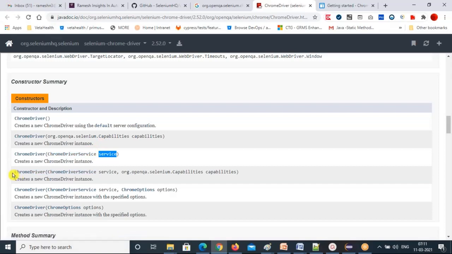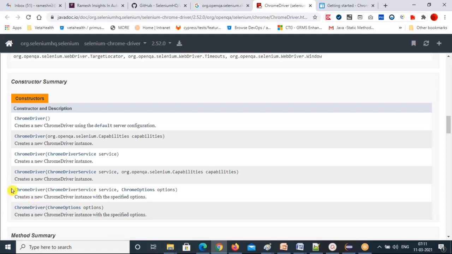Next constructor: Chrome driver service, comma, capabilities. So the fourth constructor has two parameters. How is it differentiated from the constructor above? Because two parameters are there.